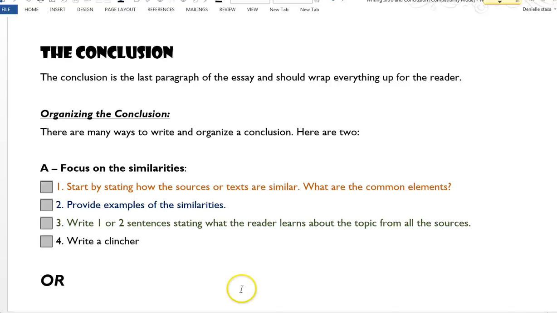This lesson is on writing the conclusion. So the conclusion is the last paragraph of the essay. It should wrap everything up for the reader. To organize your conclusion, there's two basic ways that you could do it.